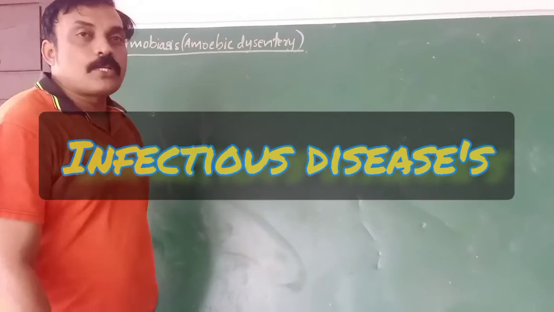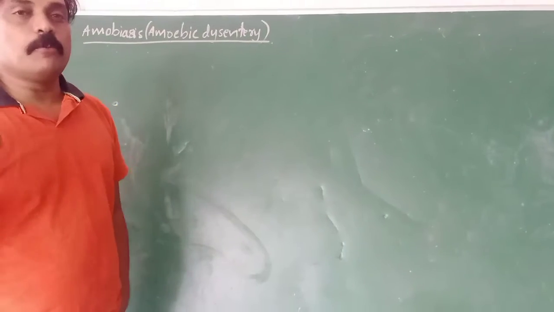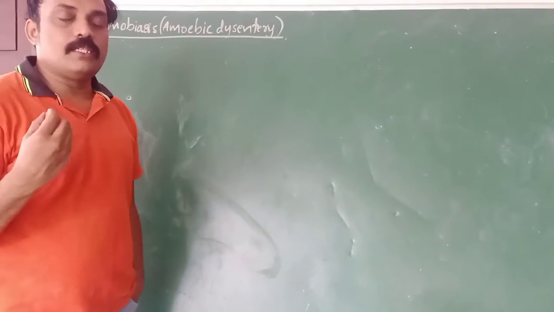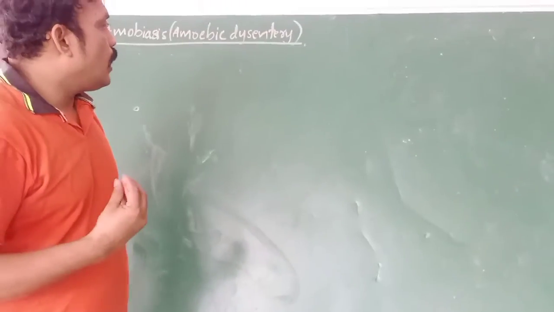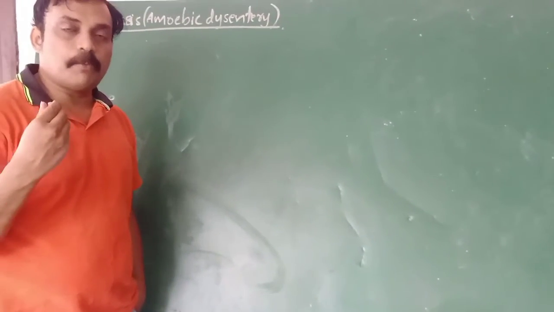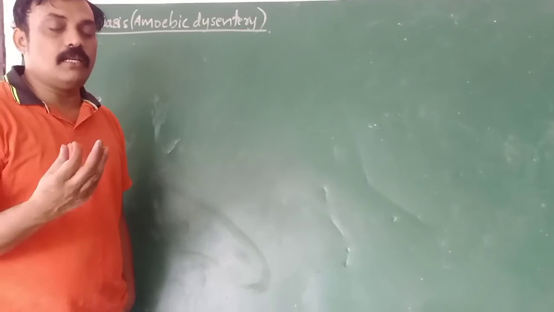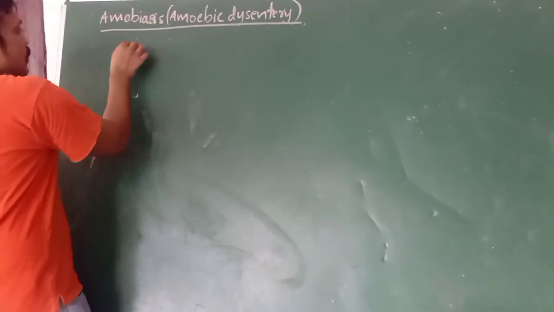Okay, now we are going to discuss other protozoan diseases. We already learned that protozoans are unicellular, single-celled organisms with a distinct nucleus. Malaria is caused by a protozoan, which we call Plasmodium. Another protozoan is Entamoeba histolytica.